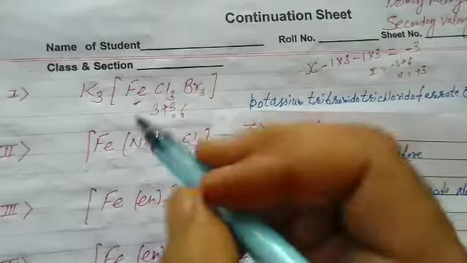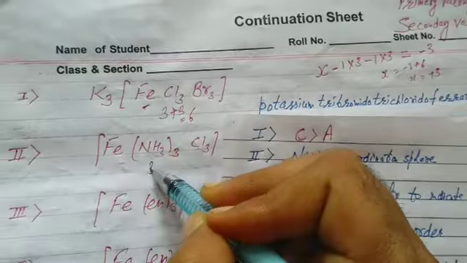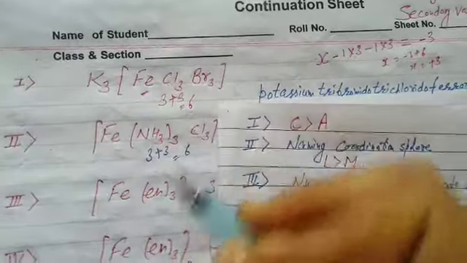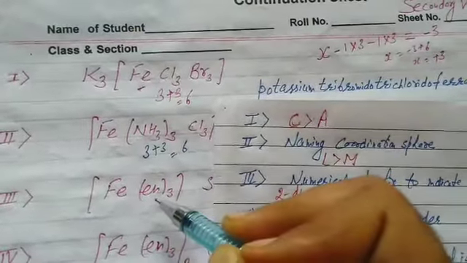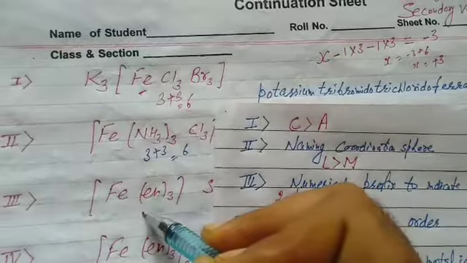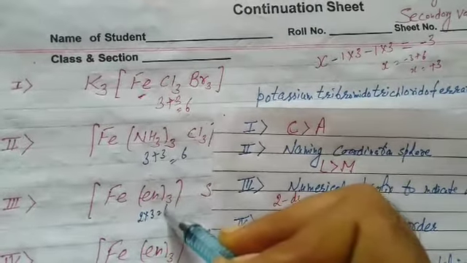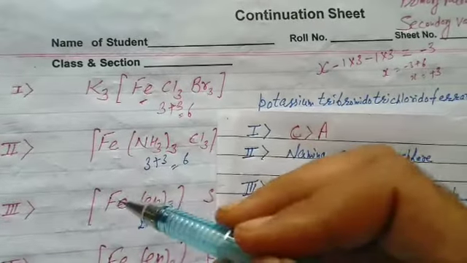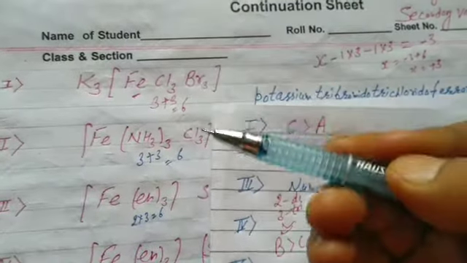What is the coordination number of iron in this complex? NH3, ammine, monodentate, 3 times. Again halide ion, monodentate, 3 times. Coordination number is 6. What is the coordination number of iron in this complex? Students, it's the metal ion, the rest is ligands. En is bidentate. Bidentate will form 2 bonds. How many times? 3 times. 6. I say secondary valency is fixed. Whenever the metal ion is iron, all the time its secondary valency will be 6. But primary valency may be ferrous or ferric, 2 or 3.